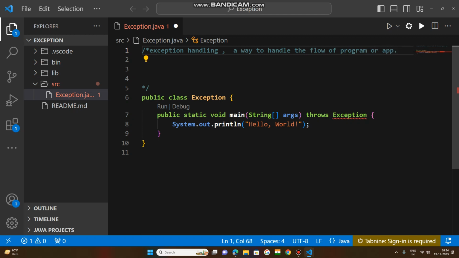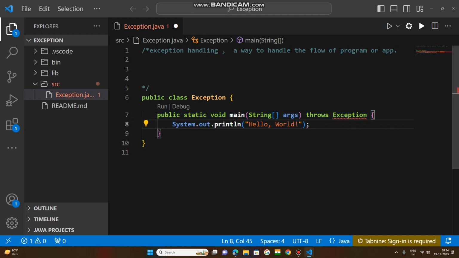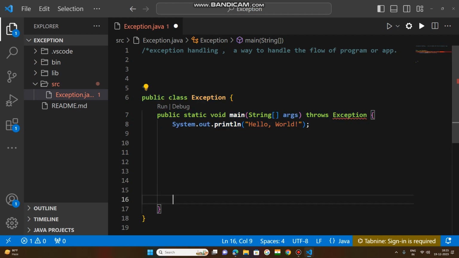Try to understand this. Flow of program means, suppose some lines of code have been written here, from line 6 to 17, because the earlier lines are the comment section.